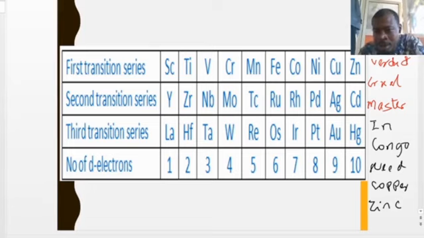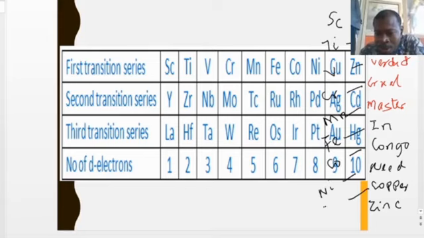The first one stands for scandium, Sc. This stands for titanium, Ti. This stands for vanadium, V. This stands for chromium, Cr. This stands for manganese, Mn. This stands for iron, Fe. This stands for cobalt, Co. This stands for nickel, Ni. This stands for copper, Cu. And this stands for zinc, Zn. So here we have the series of the transition metals from 21 to 30.